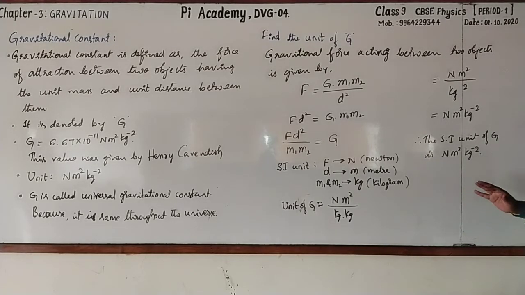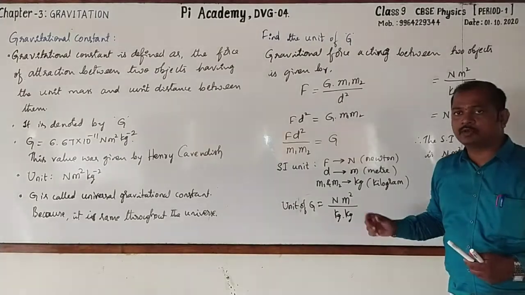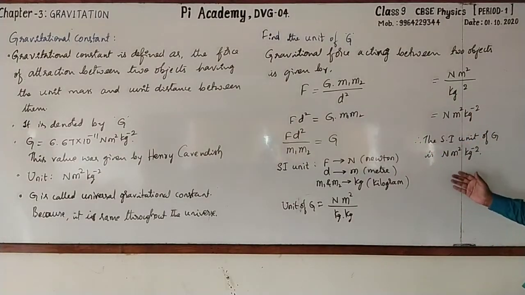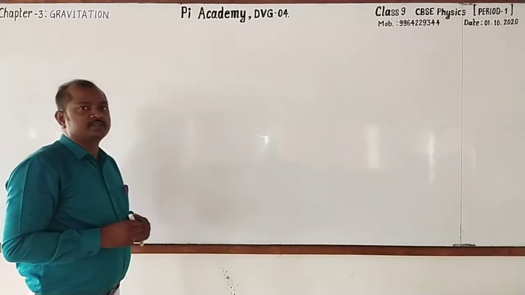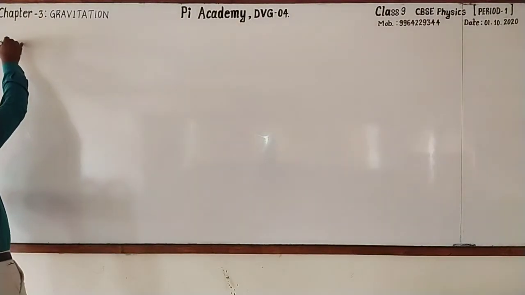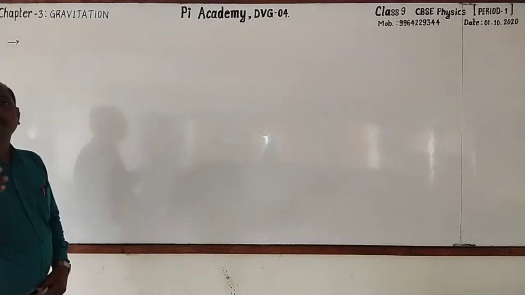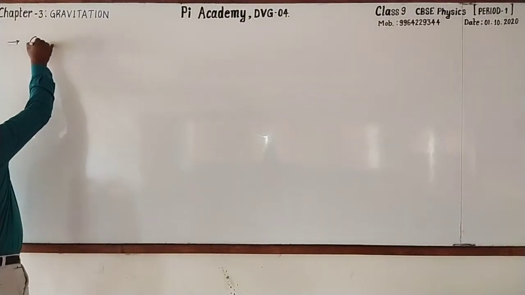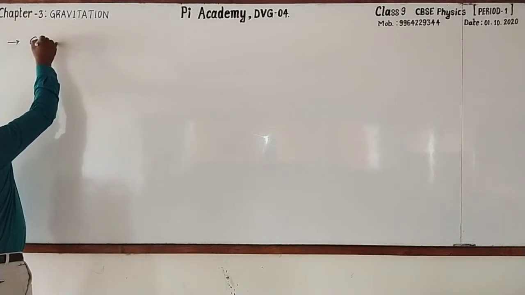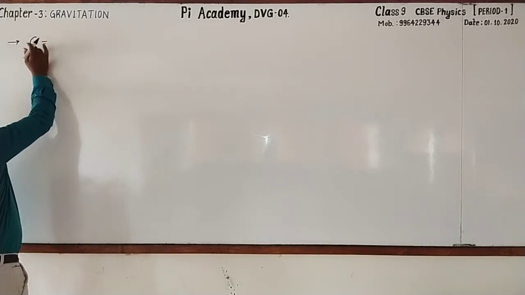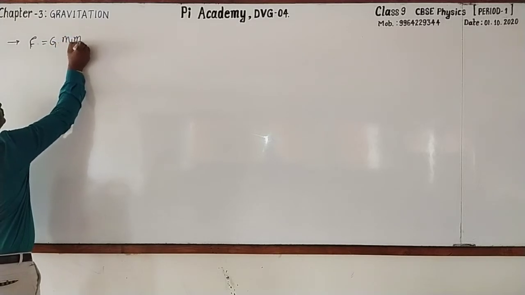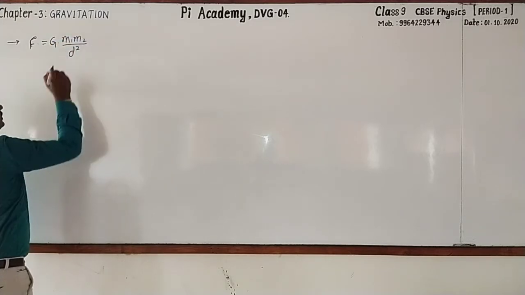Clear? Okay, we have some more information. I'll go for writing that. Before that, you may copy this one up to here. Dear students, again I am going to take the formula to calculate gravitational force. Recall it. It is F is equal to G into M1 M2 by D square.